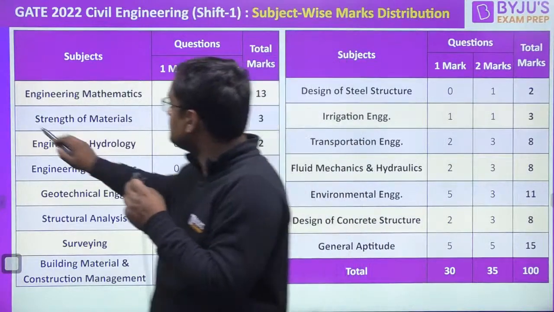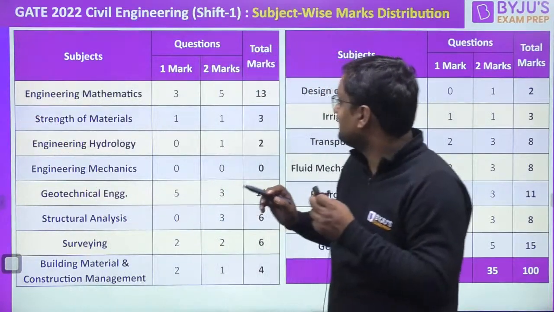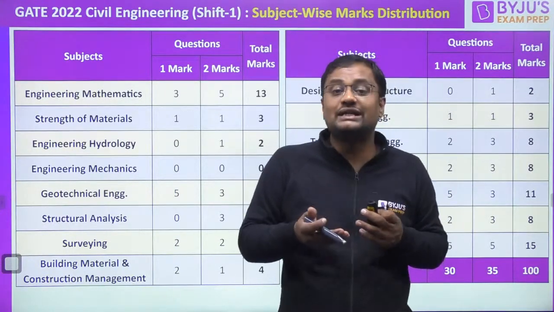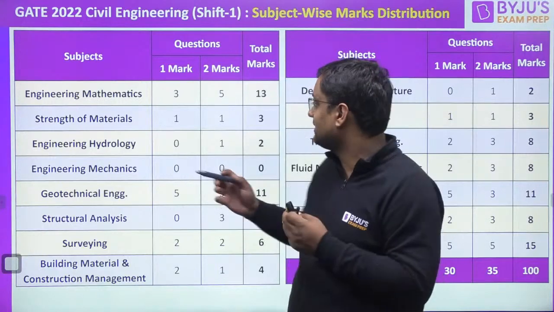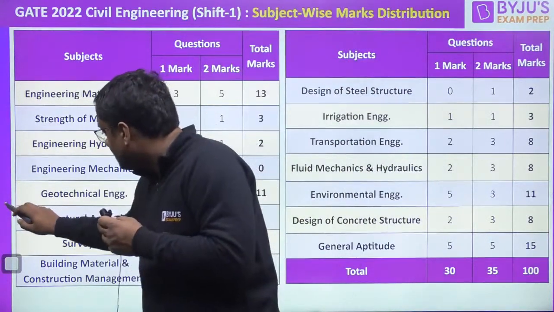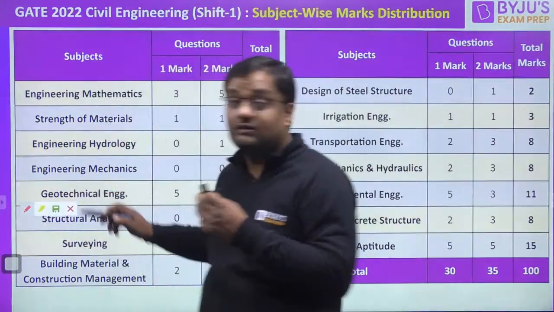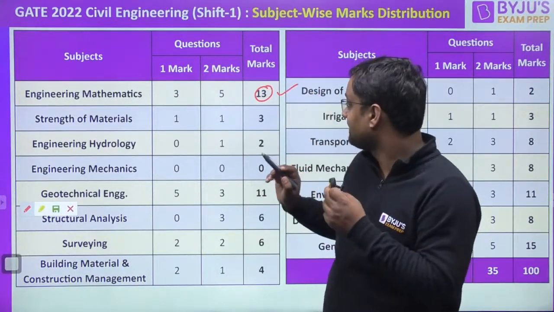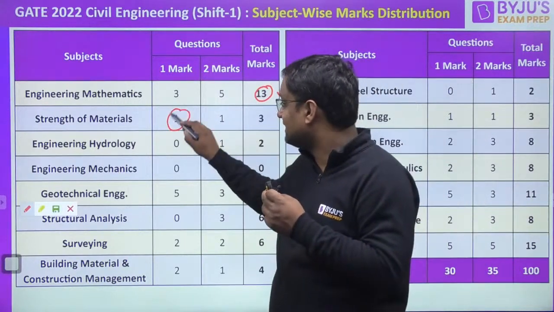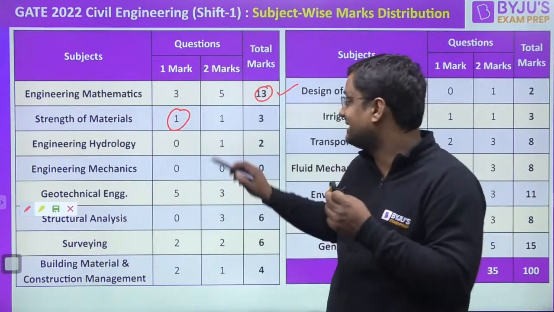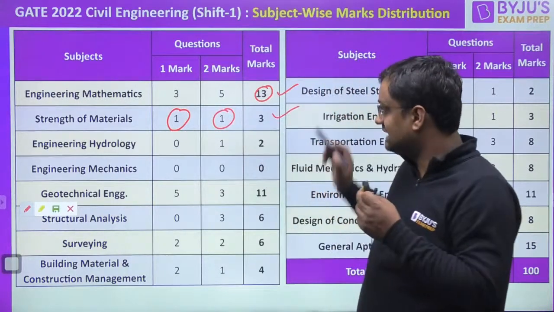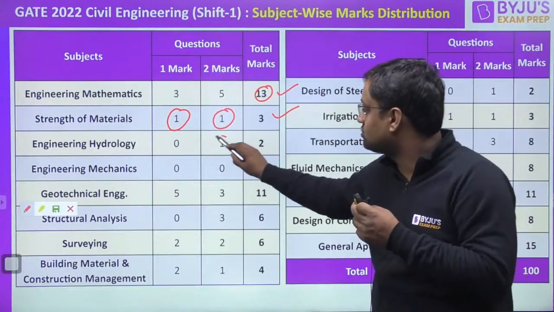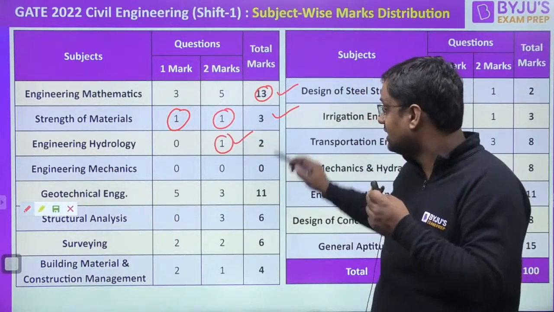Now see, guys, out of the total paper, engineering mathematics, IIT Bombay has said from the 2020 notification for the 2021 exam that it will be 13 marks. Before, sometimes it came as 15 marks, but from last year IIT Bombay has said it will be 13 marks, and yes, it is 13 marks. Strength of material, one question of 1 mark on shear center, and one question on tau max, total 3 marks. Yes, this time it is a little bit on the lesser side. Then engineering hydrology, one question on hydrograph was asked, where the S-curve will be used, that will be 2 marks.